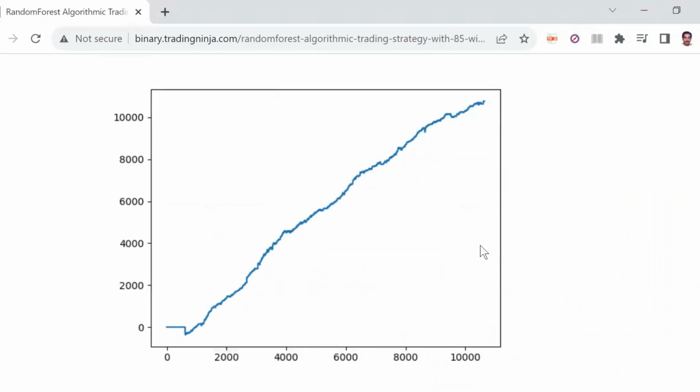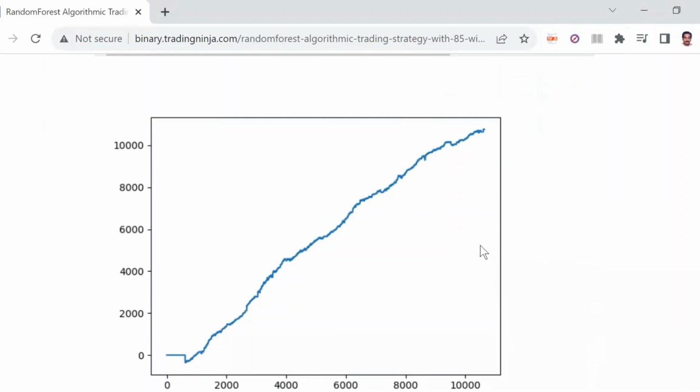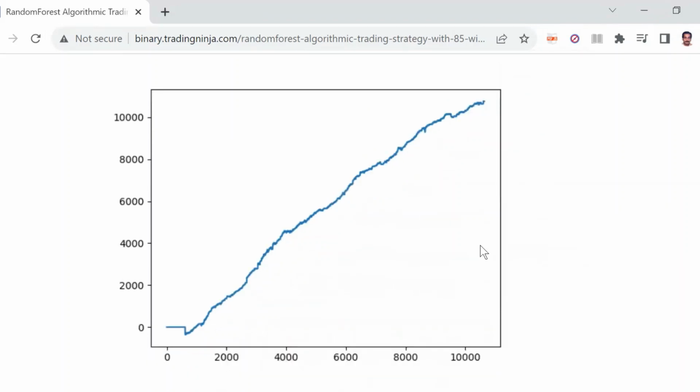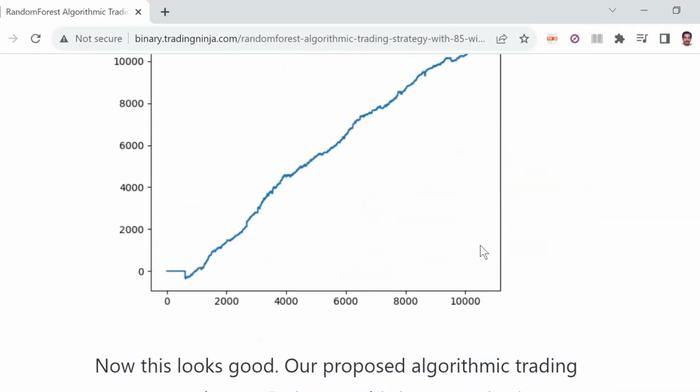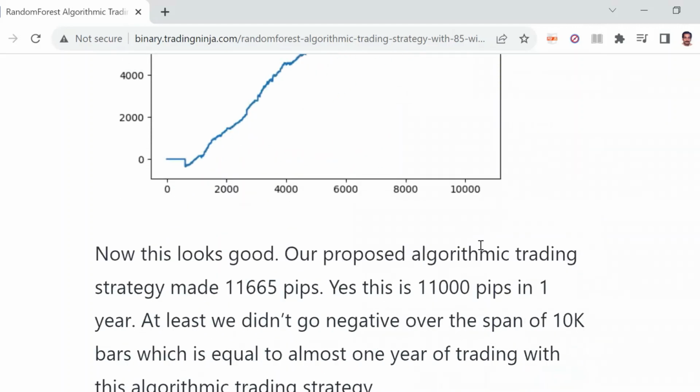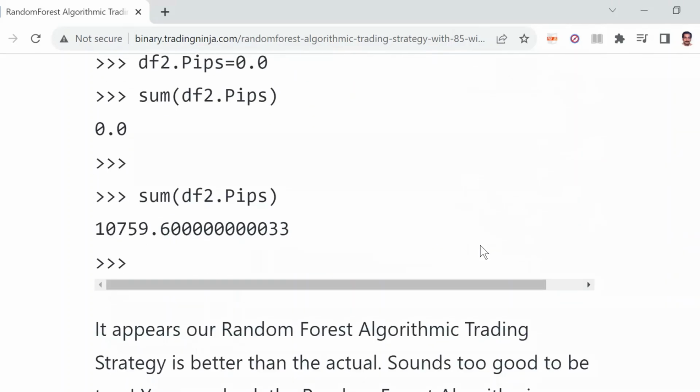Oh, very good. Wow. This is the equity curve. But there's a caveat. We haven't used the stop loss. If we don't use the stop loss, we can easily make 11,665 pips, and maximum drawdown will be roughly 116 pips.